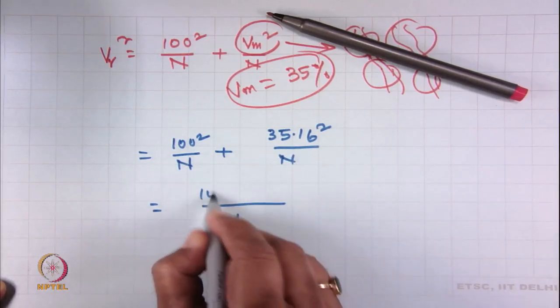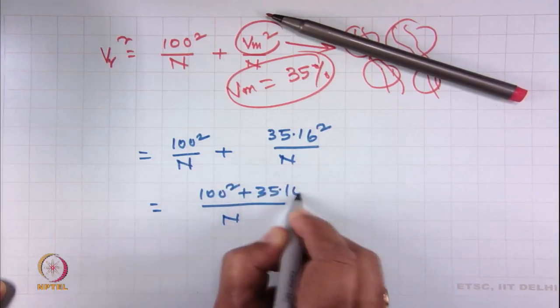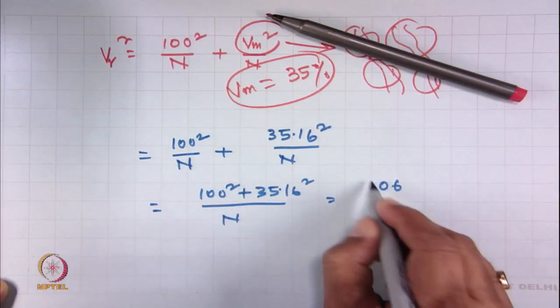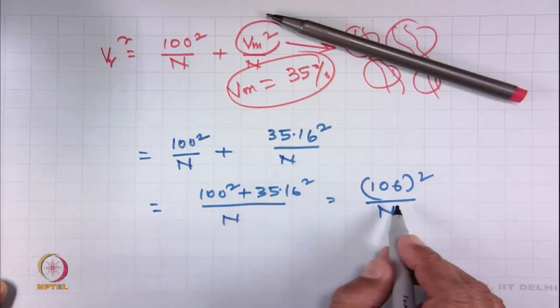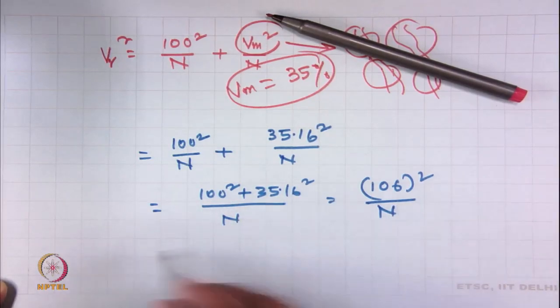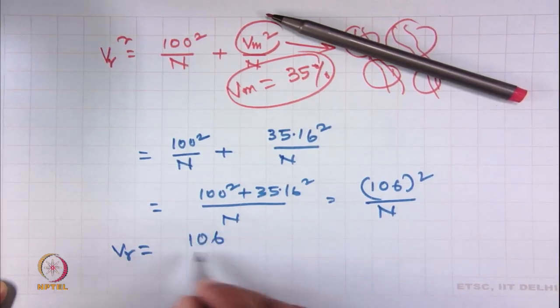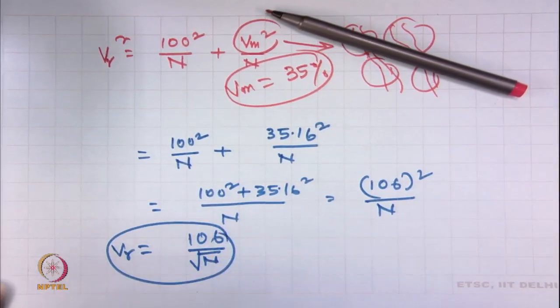So 100 square plus 35.16 square will come out to be 106 square by n. So Vr for cotton will be 106 by under root n. This is the general formula, and we can remember this one.